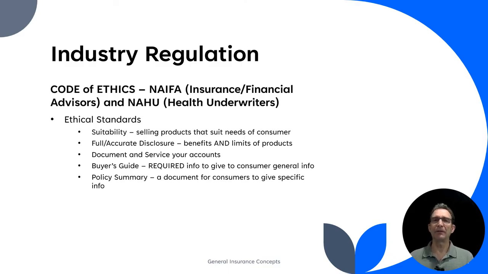For example, in life insurance, a buyer's guide is going to give you an outline of the different kinds of options there are. And then the policy summary is a more specific document, giving actual plan information from that policy, summarizing the benefits and those limitations. So the buyer's guide gives them that general overview, and the policy summary gives them specifics of the product that you are selling to them.